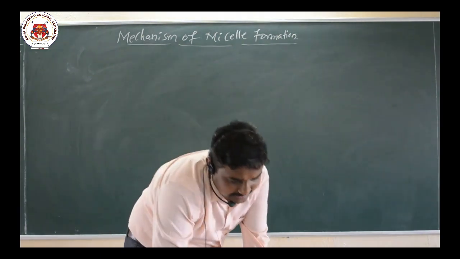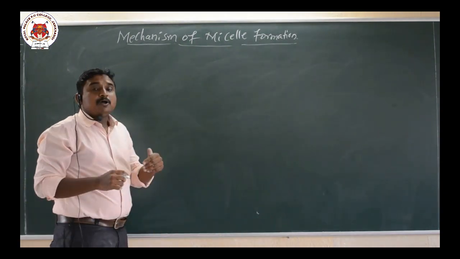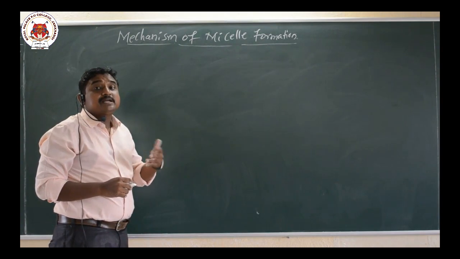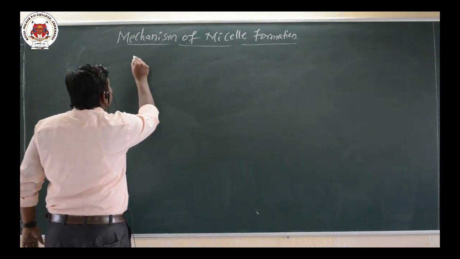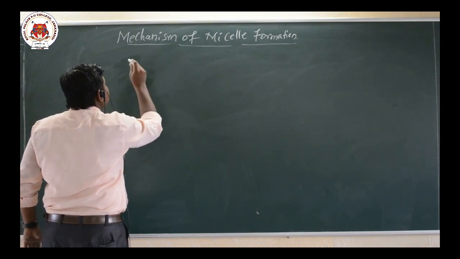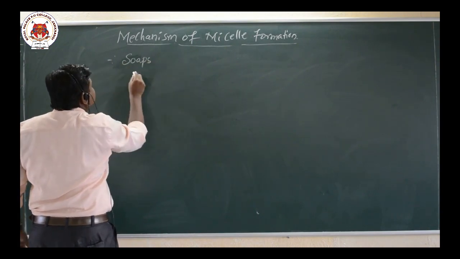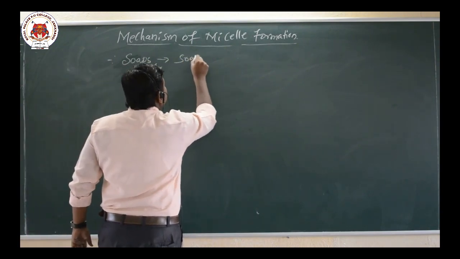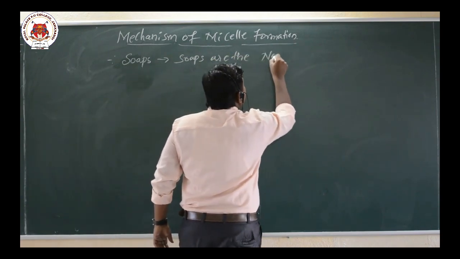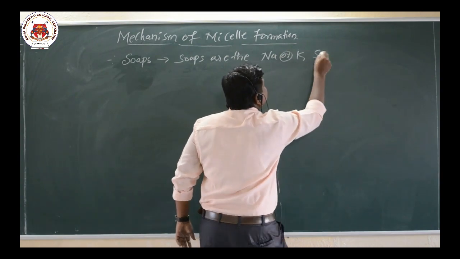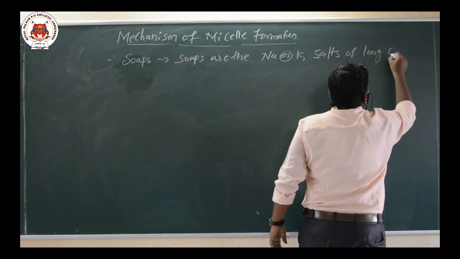Consider the example of soap. Soaps are sodium or potassium salts of long chain fatty acids.